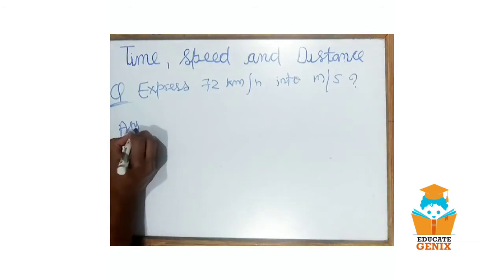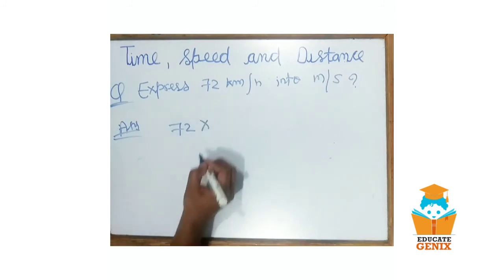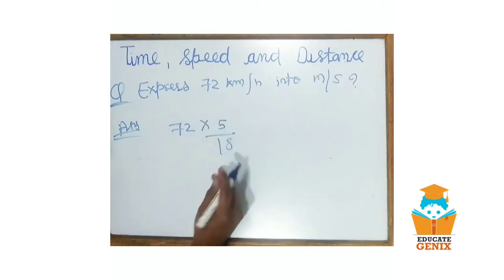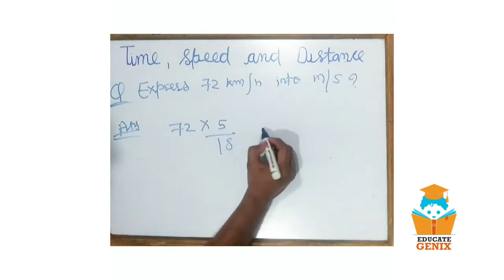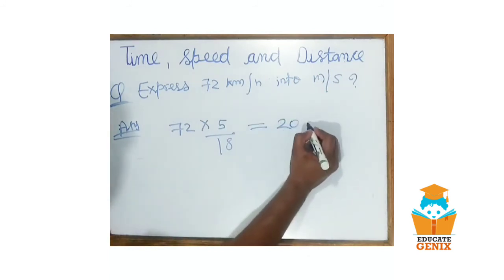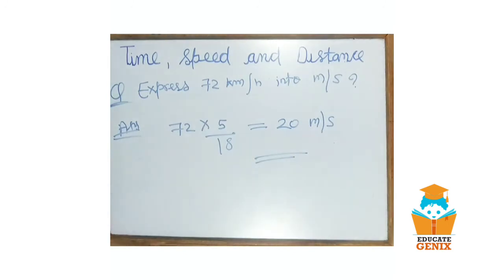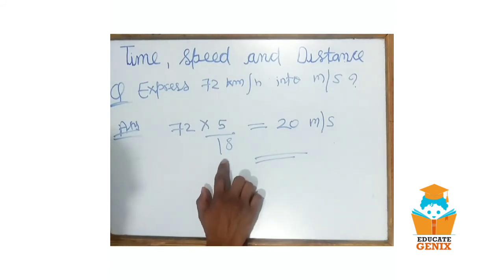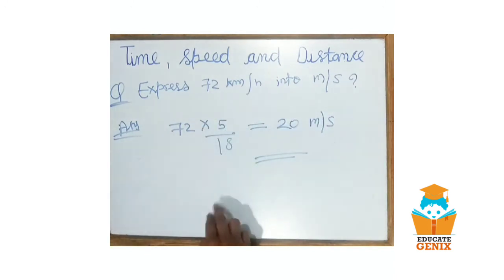Answer: just simply write 72 kilometer per hour and multiply by 5/18. For converting kilometer per hour to meter per second, we multiply by 5/18. So this is going to be 20 meter per second. And for converting from meter per second to kilometer per hour, just do the vice versa. I hope you got this.